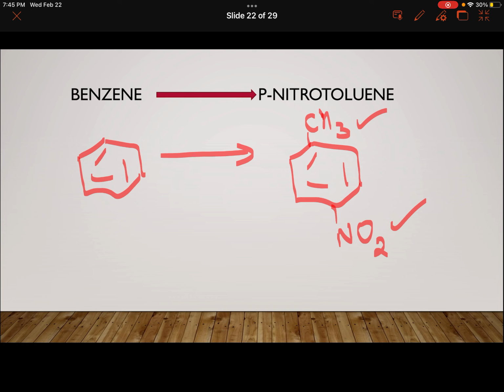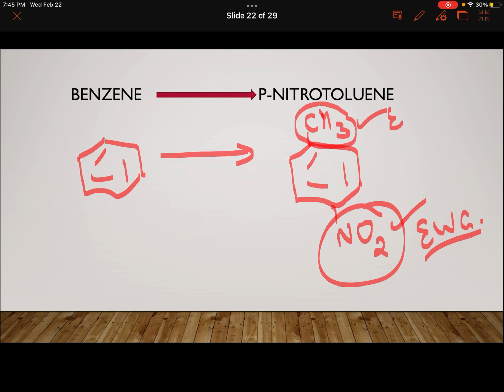If you bring nitro first, it is an electron withdrawing group. It will bring the next incoming group, which is methyl here, at meta position, because electron withdrawing groups are meta directing. So I don't want that. I want para position. So I will first bring methyl, because alkyl groups are electron donating groups. They will bring the next incoming electrophile at para position. So we start with alkylation.